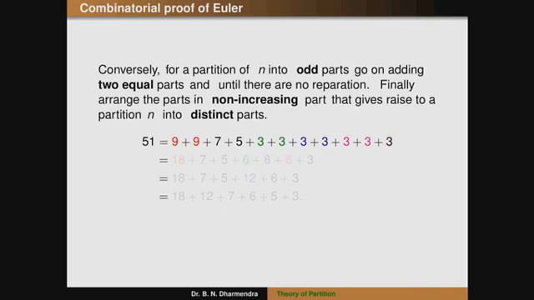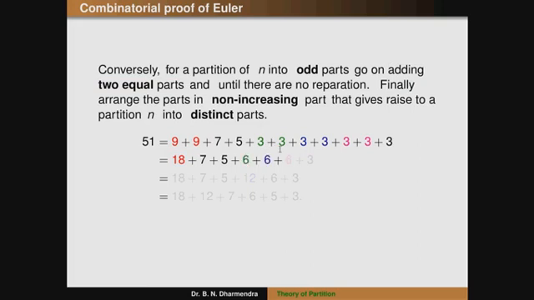So what is the condition? The condition is to go on adding two equal parts. So what are the two equal parts here? The first one is 9 plus 9. The next are 3 plus 3, again 3 plus 3, and again 3 plus 3. After shading those numbers, the first one is 9 plus 9, that is 18. The next is 7 plus 5. Again, the first two numbers are 3 plus 3, that is 6.